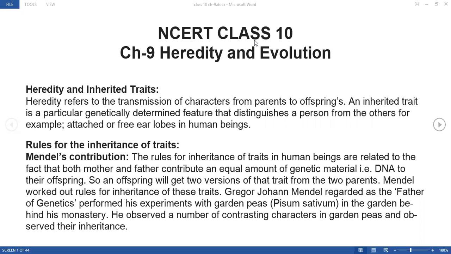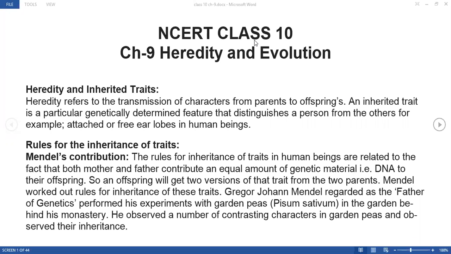Now Mendel is said to be the father of heredity, or we can say the father of inheritance and thus genetics, right? Why is it so? Because he was the first one to understand genetics, or we can say heredity and inheritance, right? For this reason, as he understood and proposed the laws of inheritance, he is said to be the father of genetics, right?